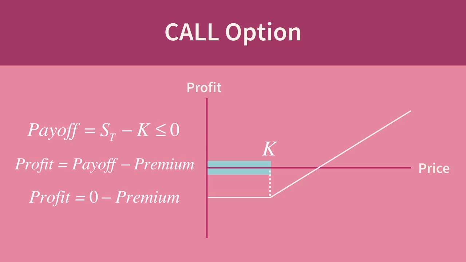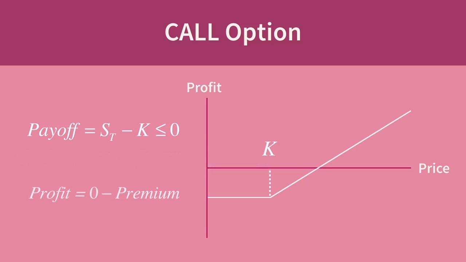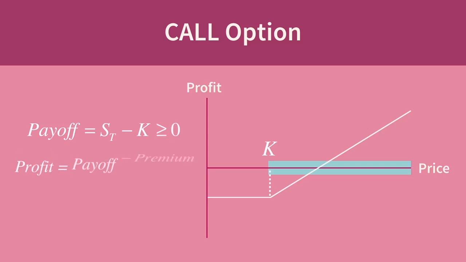Now, on the other hand, if the price does rise up to this area above the strike price, then the payoff is given by ST minus K, which will be some positive value, and the profit, given by payoff minus premium, will be some amount higher than the loss of premium from before. It may still be a loss, up until the point where the option payoff is positive in an amount equal to the value of the premium, but it still means that the option will be exercised.